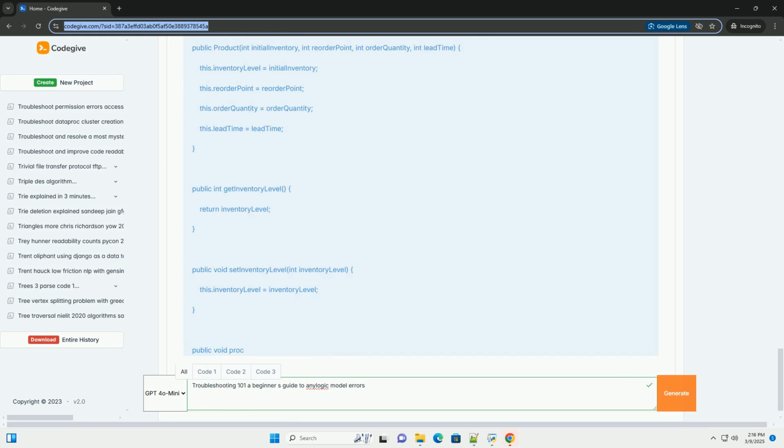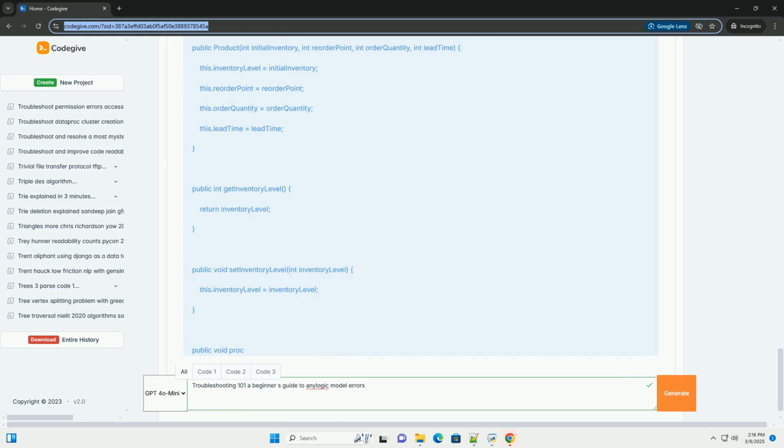3. Logical errors. These are the trickiest to find because the simulation runs without crashing, but the results are not what you expect. They can stem from incorrect formulas, flaws in the model's logic, incorrect parameter values, or a misunderstanding of the system you are simulating. 4. Data errors. Problems arising from the input data you're using in your model. These might include incorrect data formats, missing values, or data that falls outside expected ranges. They can lead to both runtime and logical errors.